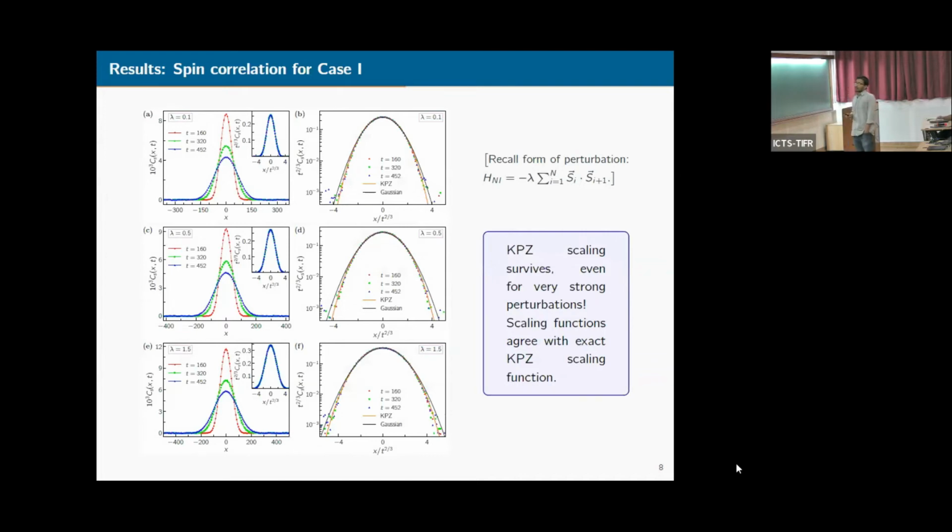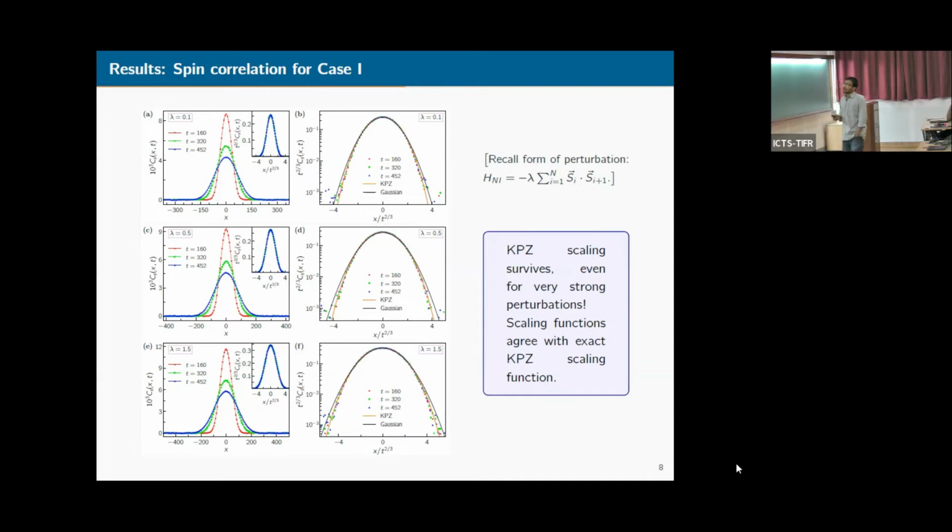So for case 1, remember that we have next neighbor interaction, and we have a symmetry preserving perturbation, and lambda is the strength of the perturbation. We considered 3 cases, so let's go case by case. The first row describes results for lambda equal to 0.1. This is the weak perturbative regime, so in this case, the perturbation has low strength. In this case, we find that KPZ scaling survives.